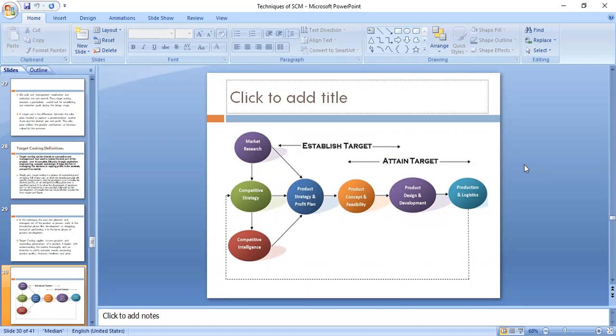So we will do market research related to our product and the product segment, then the consumer segment, right? Which type of consumer we want to attract towards our product and services? So we will do all that market research.